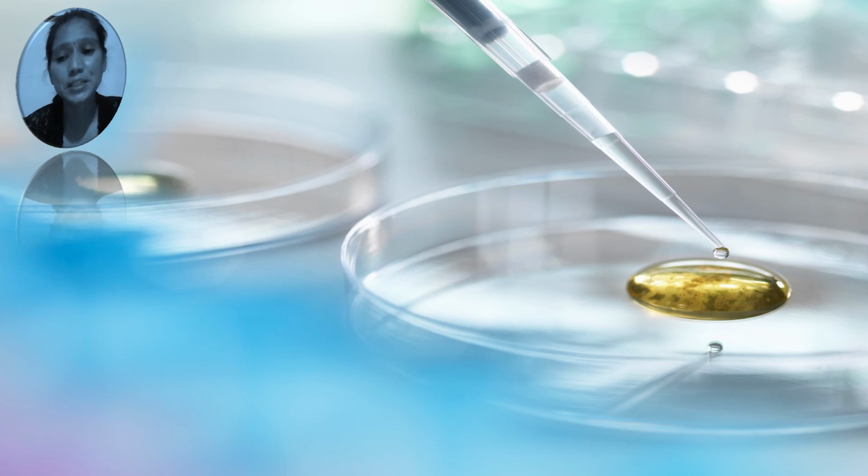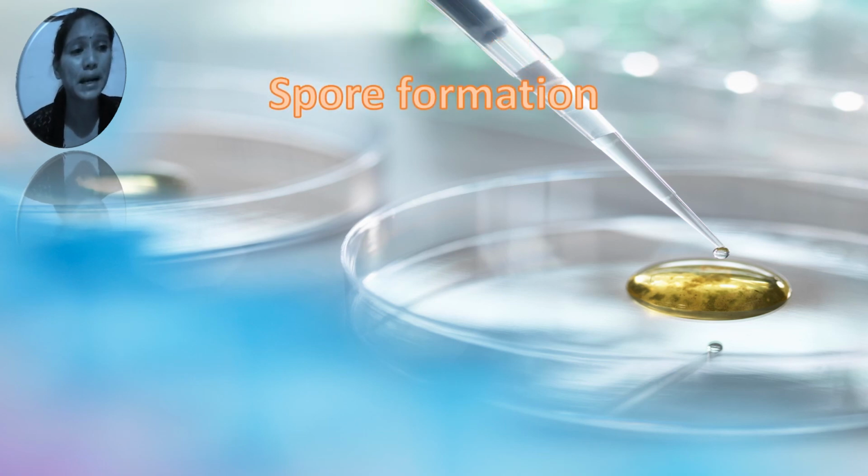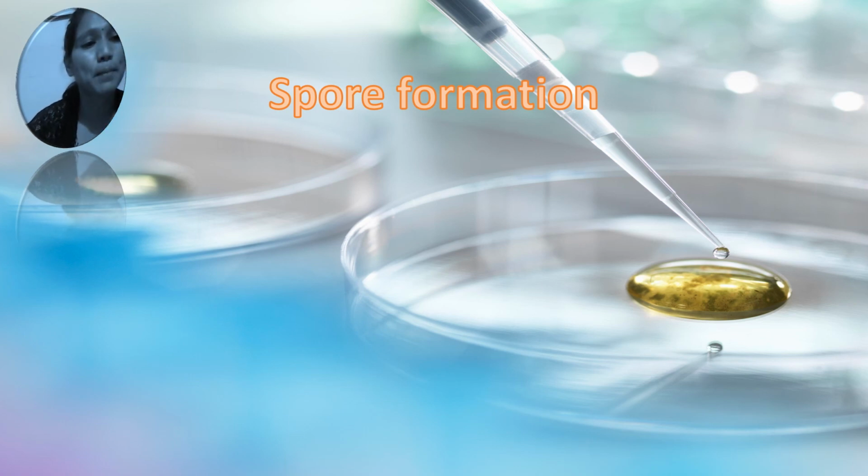Okay, the next type is spore formation. The example of spore formation is a piece of bread and sporangia. Here one experiment is given. All of you can do this experiment at your house. Here see the fungi like Mucor have a filamentous body. They have sporangia. Once the spores are formed, the sporangium bursts and the spores are released. The spores germinate in a moist and warm place, and a new fungal colony is formed.